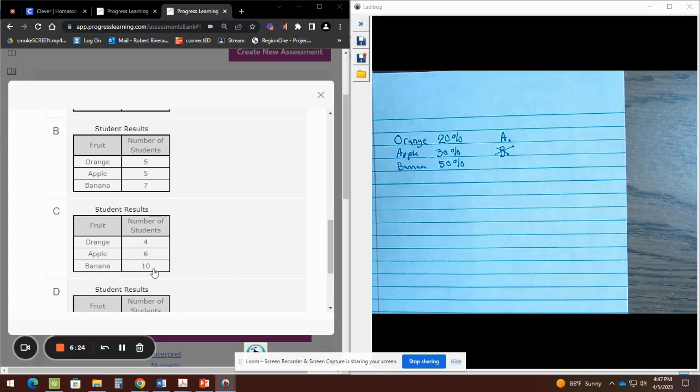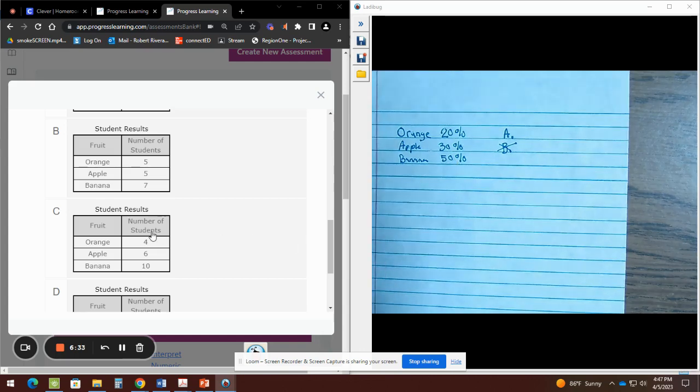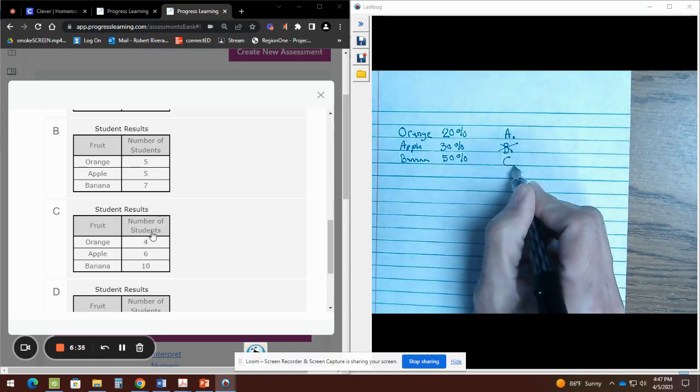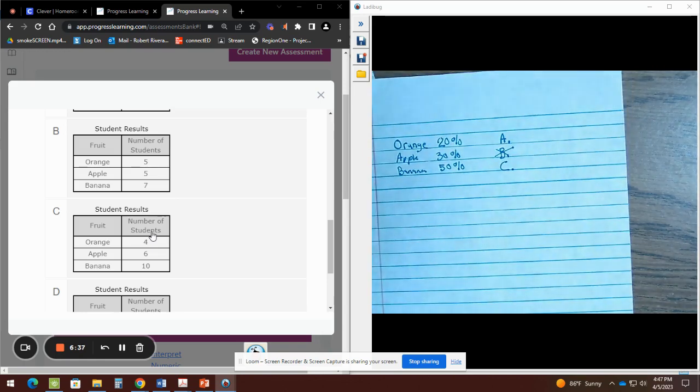We have the banana being the greatest number of students, that shows banana, and we have the greatest amount, which is 50%. So letter C, I'm going to leave it as a maybe at this moment. So letter C will stay as a maybe also.